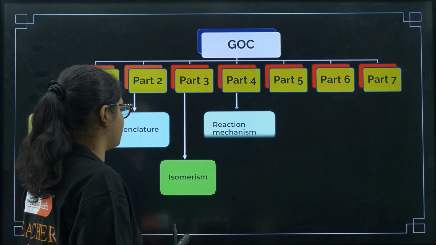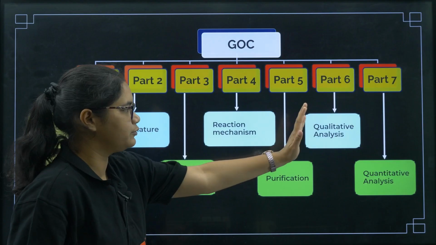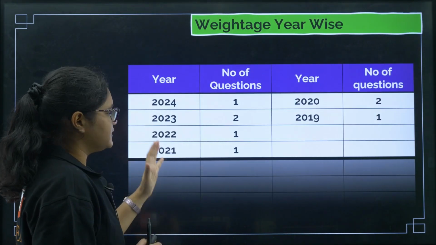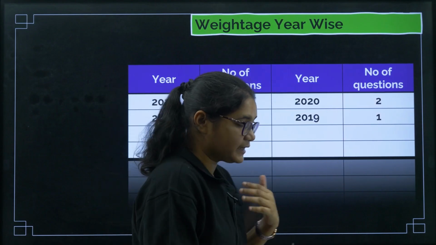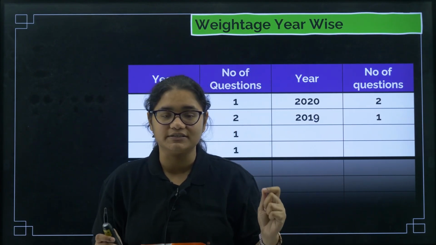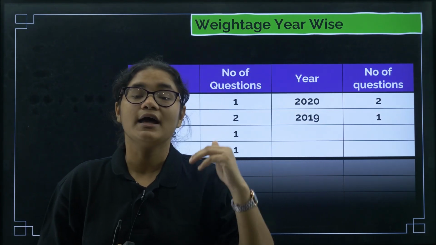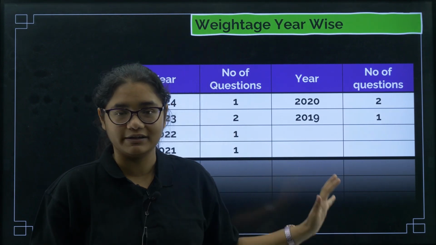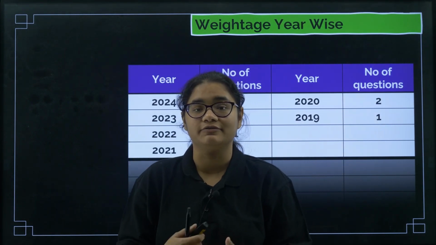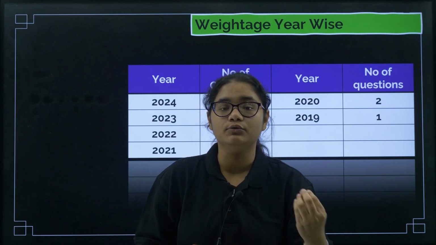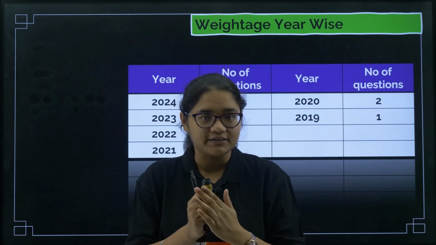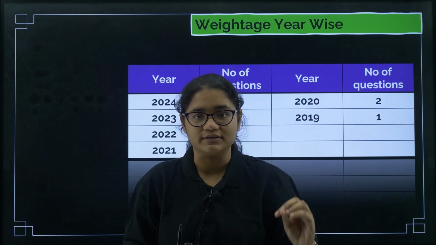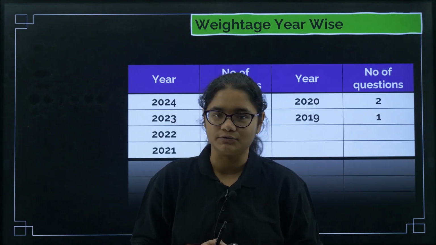So today in part 2 we are going to do nomenclature. Regarding weightage, questions are not asked directly from this chapter, but this chapter is very important to understand all the organic chapters of PU2. If your fundamentals are not clear here, then you will definitely face difficulty in the PU2 chapters. That is why please follow this organic chemistry series and make sure that you practice all these questions and master these concepts well.